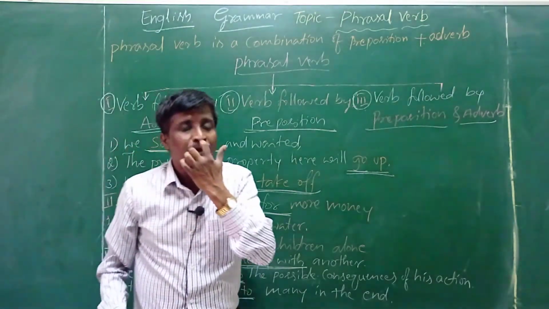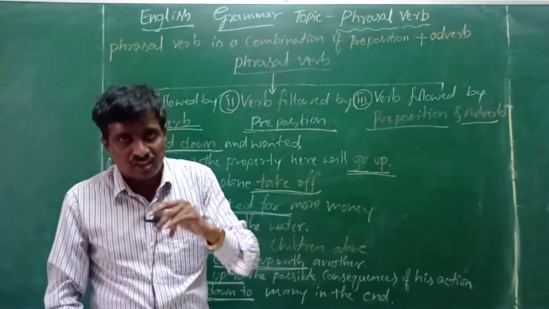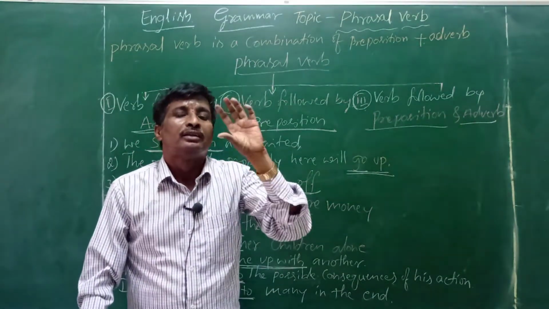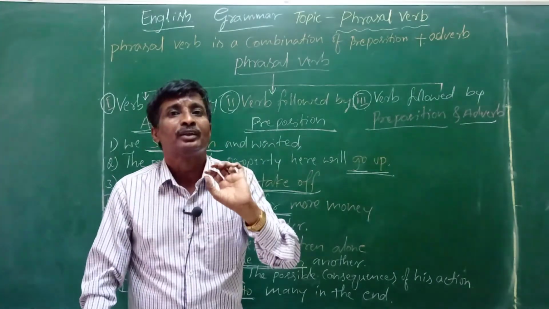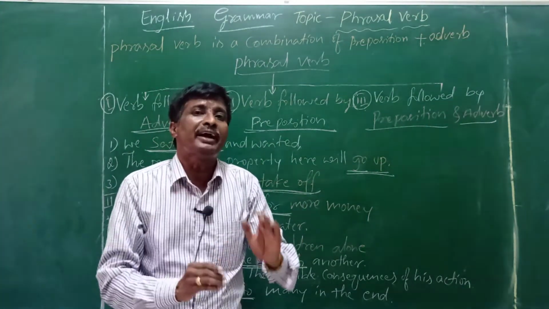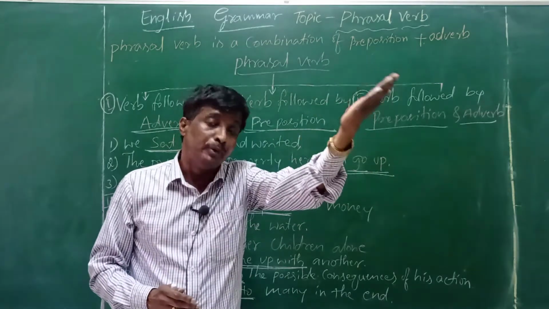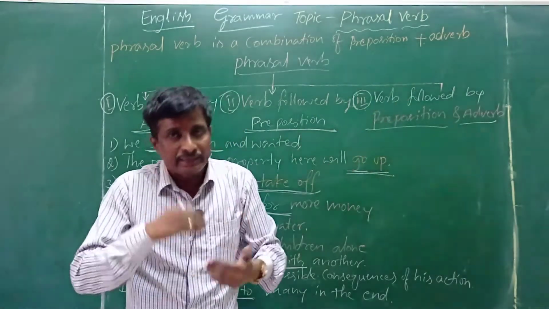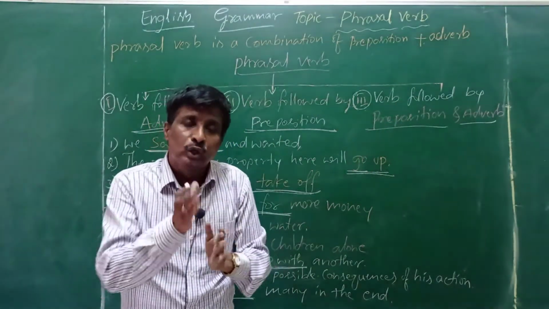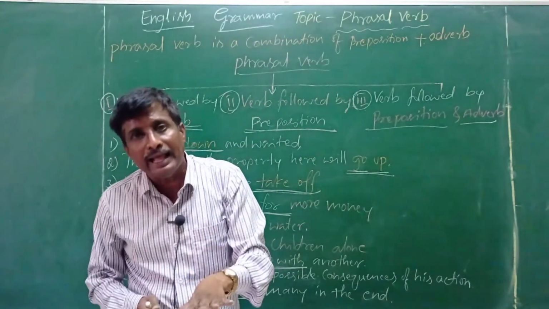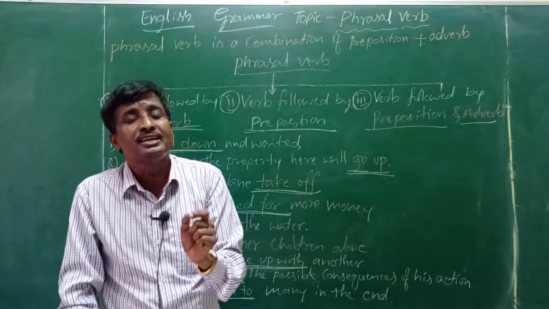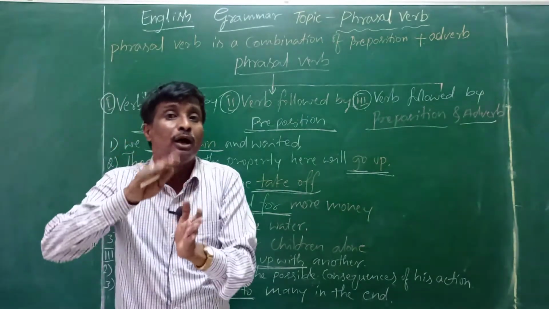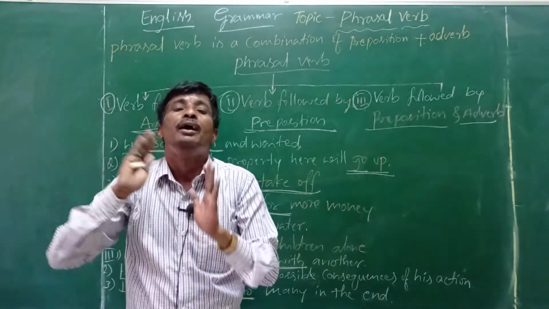As I told you when I started this class, phrasal verbs do not convey their literal meaning, but give a beyond meaning. But now I will go into depth on this topic, phrasal verbs with multiple meanings.